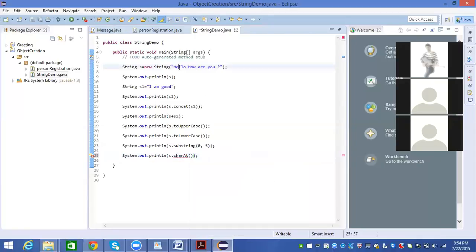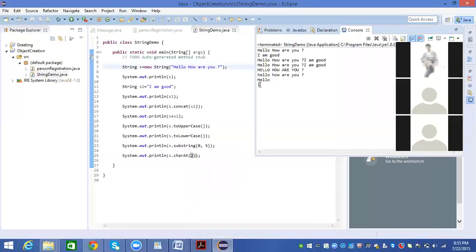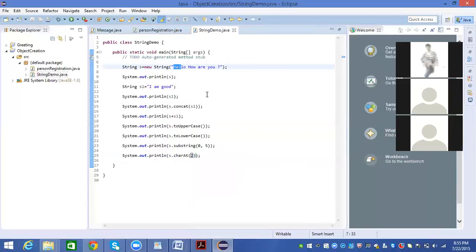I want to know what the character is at the second index. This is the 0th index, this is the first index. So I want the character at the second index. When I run this program, L is at the second index: 0, 1, 2.